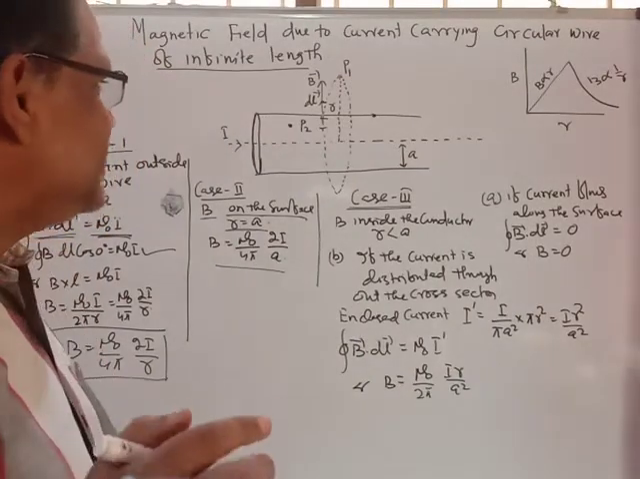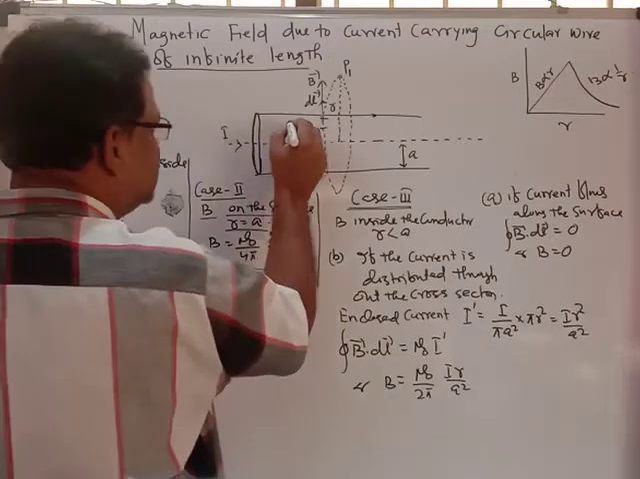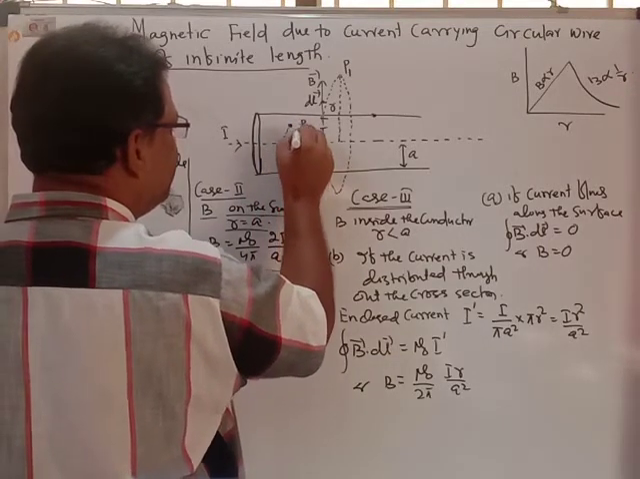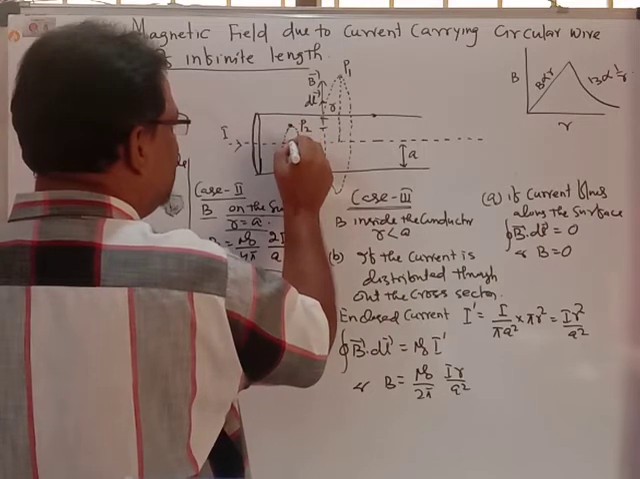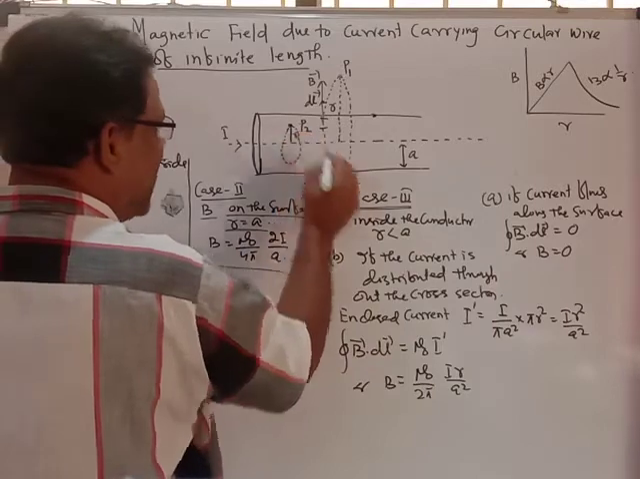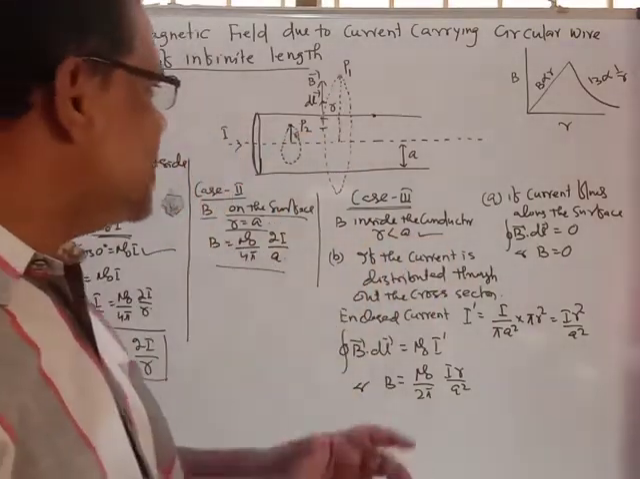In this case, we have to choose the Amperian loop. This is the Amperian loop, and you take that distance as r. So here r is less than a. There will be two conditions here.